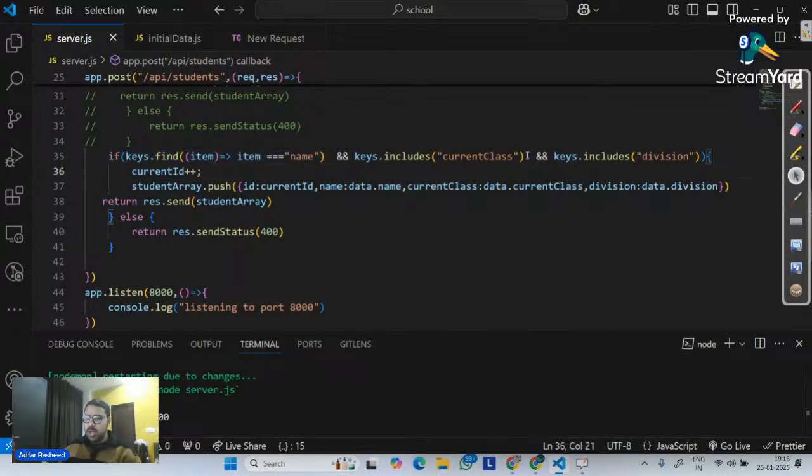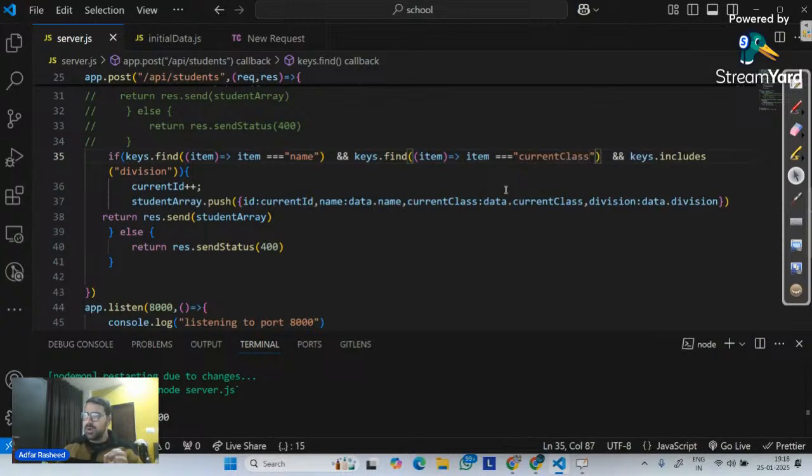Although I can tell you one thing, there are a lot of students who will see over here what's happening. Ignore it. Ignore this find method for this case. Ignore this, because I think you can completely understand what includes mean, right? So this I will remove from here, and I will also go here and put it where my item equals to division. So it simply means please return true.